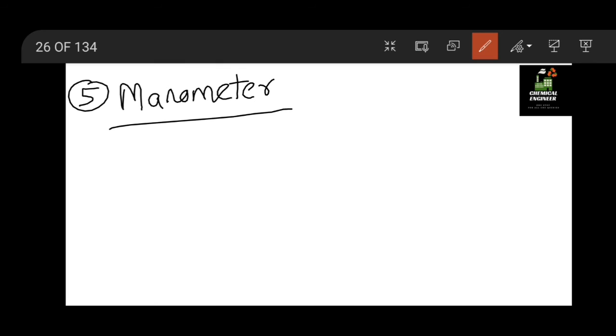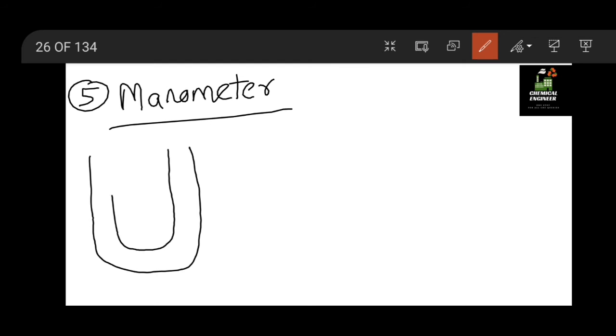Now manometer. In fluid statics we study the manometer. I will give you a brief on how to calculate pressure at any point. A manometer is a pressure measuring device. Suppose this is point 1 and this is point 4, and there is some fluid at different heights.